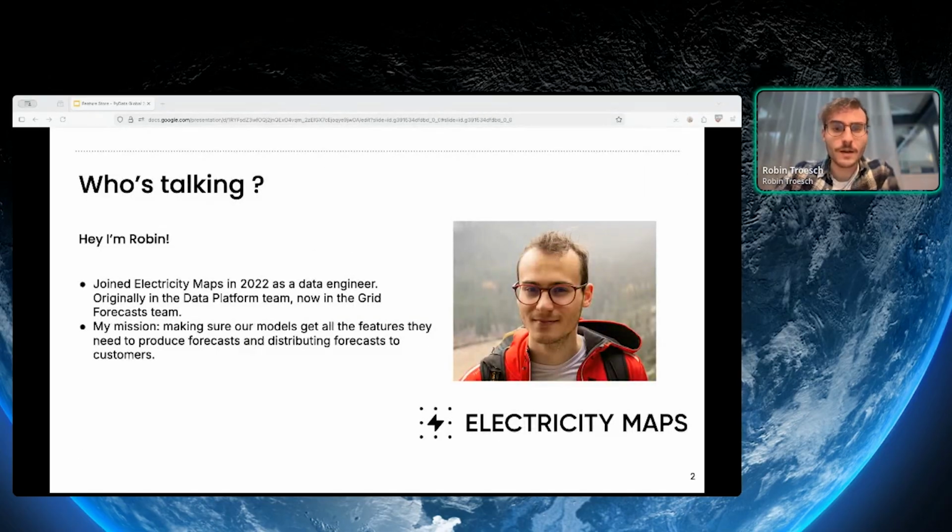So a little word about myself before starting. I'm Robin. I've worked at Electricity Maps since 2022 as a data engineer, originally in the data platform team and now in the grid forecast team. And today we're going to talk about one of my main missions currently, which is to make sure that our models get all the features that they need to produce forecasts and distribute forecasts to customers. We're going to focus really on the first part of that journey.